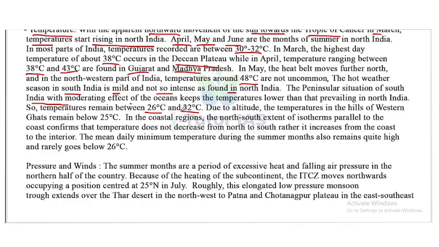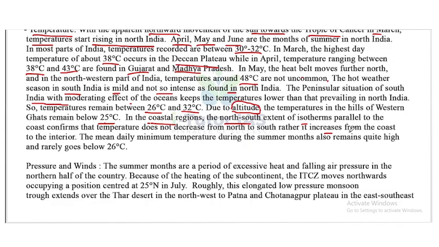Due to altitude, the temperature in the hills of the Western Ghats remains below 25 degrees Celsius. In the coastal regions, the north-south extent of isotherms parallel to the coast confirms the temperature does not decrease from north to south.